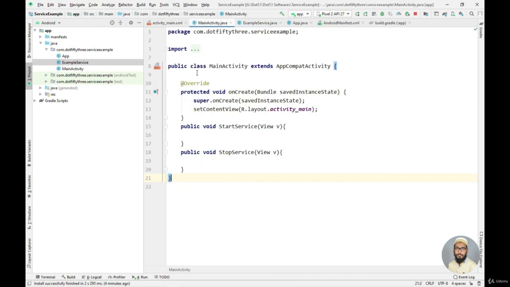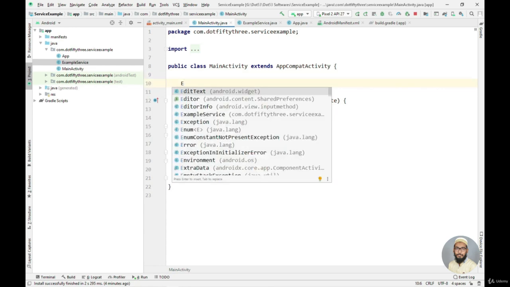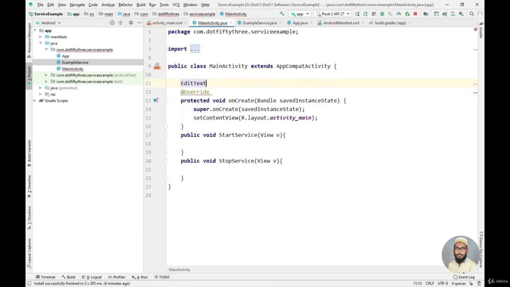Now let's first instantiate the EditText that we have created in our layout file. For doing that, I will simply say EditText, and I will name it edtTitle. You can look at the naming convention that I am using: I keep the ID I assigned to the Android component in the XML file the same in the Java file, so that there is no confusion about which one is which.